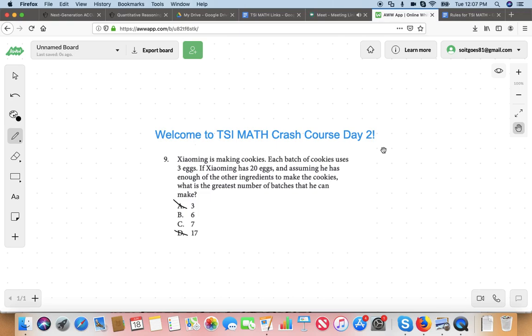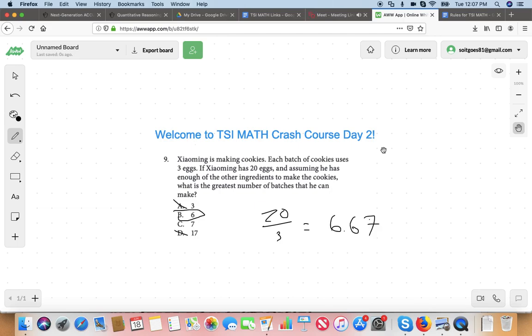And again, logically, we just figured out it was answer choice B, which it is. Now here's why I think this is an interesting question. If you just focus on the operation, not the logic of it, if you say, oh, I'll just take the number of eggs and divide by the number of eggs per batch, you get 20 divided by 3. And what's that? Can you do that on a calculator real quick? That's 6.6666, 6.667 basically.